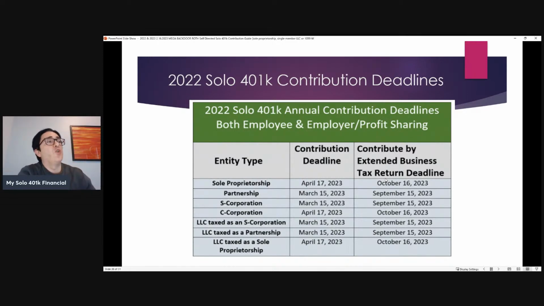So again, you would have preserved the right to make contributions all the way up until the business tax return deadline, including any timely filed extension, all types. So for a business taxed as a sole proprietorship, or an LLC taxed as a sole proprietorship, that's really the 1040 deadline. So April 17th, or if a timely extension is filed, October 16th of this year.